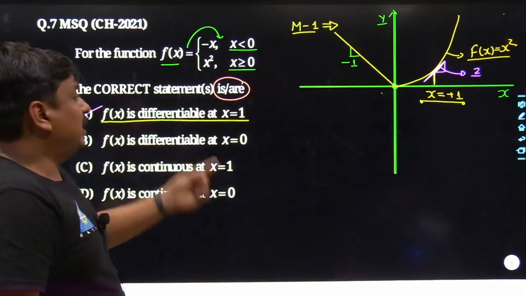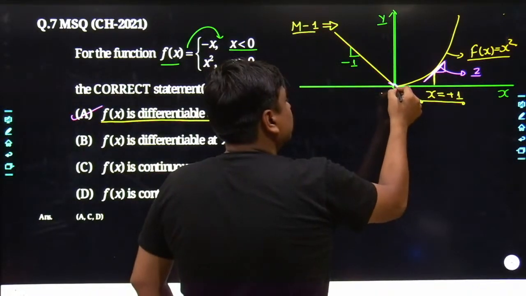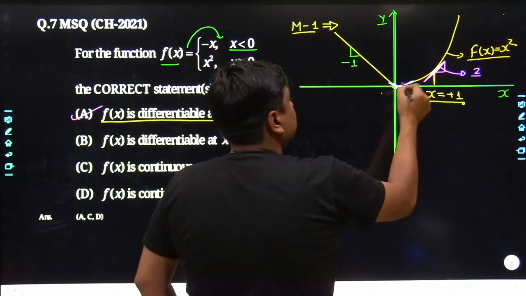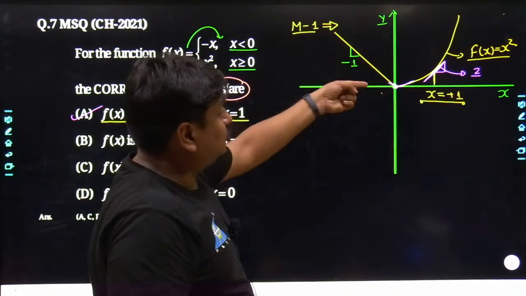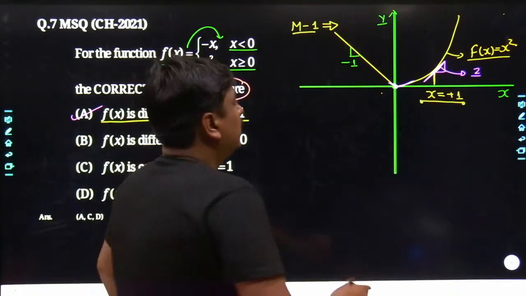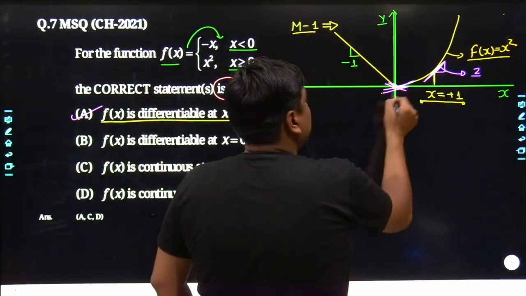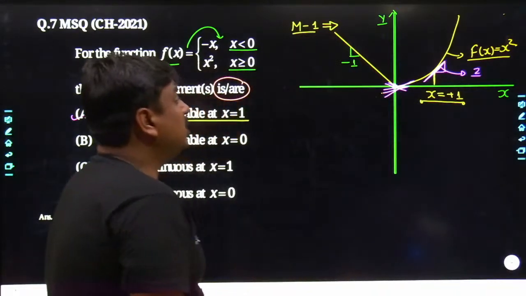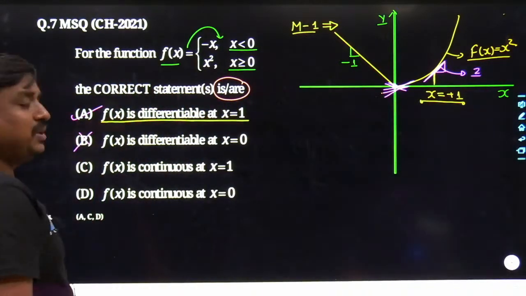Is f of x differentiable at x equals 0? No, my dear friends, at x equals 0 there is the formation of a corner. That means you cannot draw a unique tangent at this point. It is not making a smooth curve on which the tangent can be drawn. It is just a point. Over the point, an infinite number of tangents can be drawn, which would not be the unique one. Obviously, B has been ruled out.